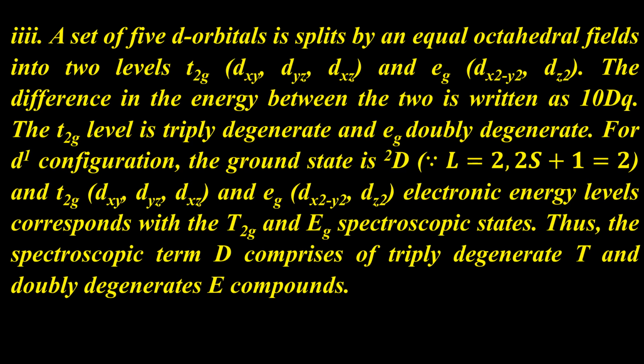In T2g, that is dxy, dyz and dzx, and Eg, dx² minus y² and dz², the electronic energy levels correspond with the T2g and Eg spectroscopic terms, and thus the spectroscopic term D comprises triply degenerate T and doubly degenerate E components.